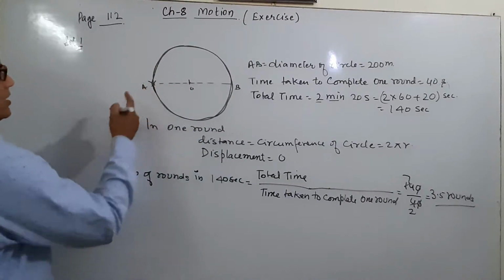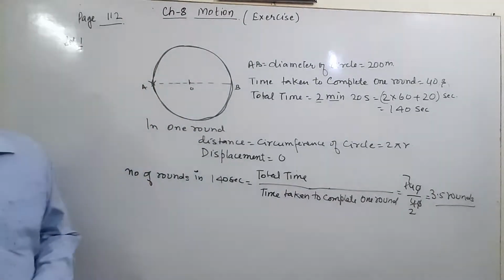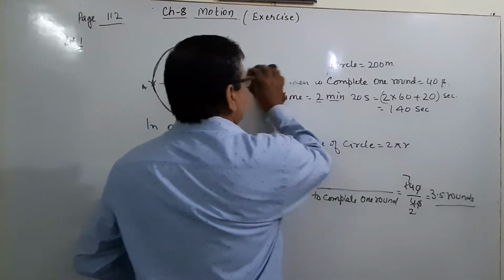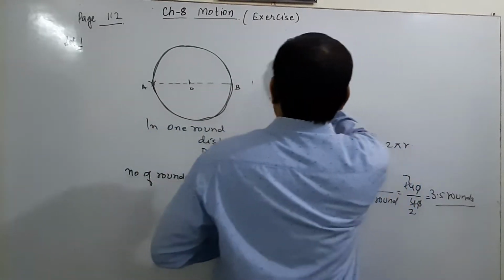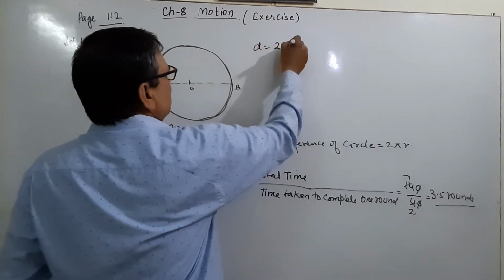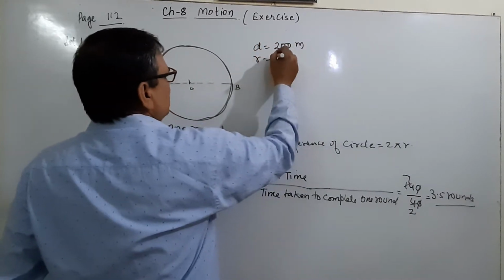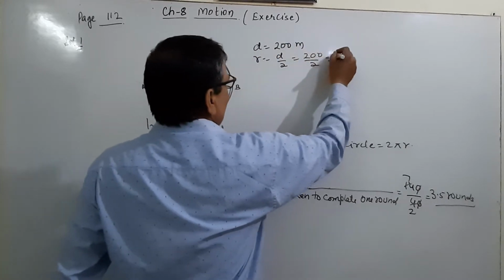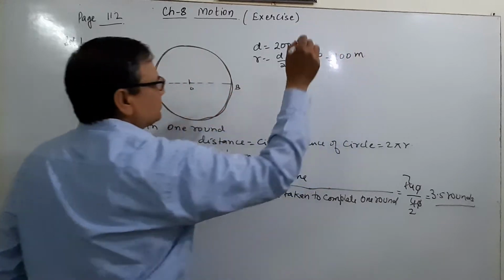And then what is the distance? The diameter is equal to 200, the radius is equal to d upon 2, 200 upon 2, which is equal to 100 meter.